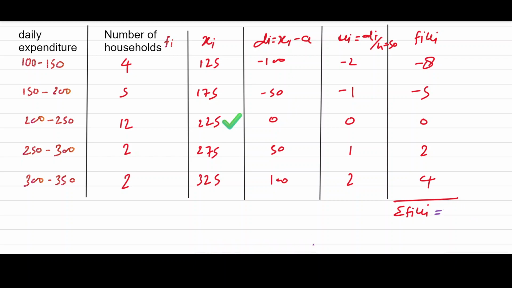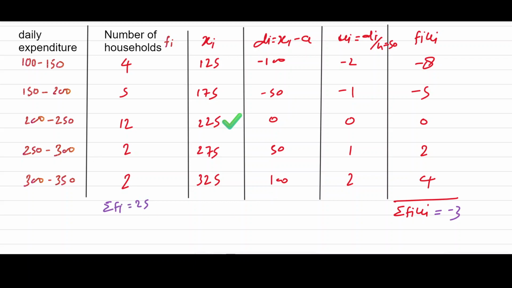Sigma fi ui will be minus 8 plus 4 cancels out to minus... minus 5 plus 2, that will be minus 3, so we have got minus 3. Now sigma fi: 4 plus 5 is 9, 12 plus 8 is 20, 25. So 25 is correct. So sigma fi is 25.